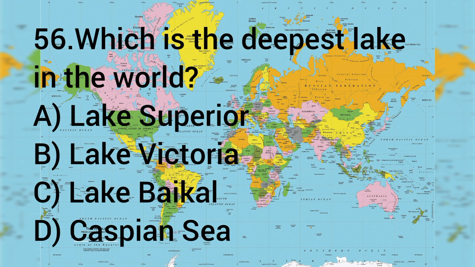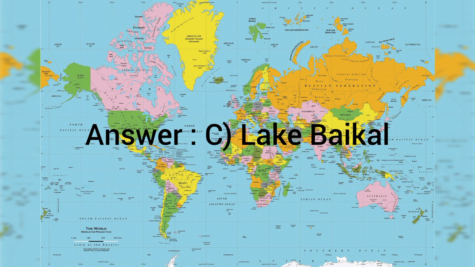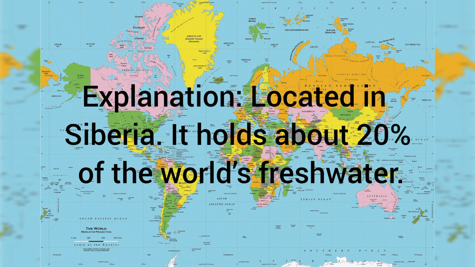Question number 56. Which is the deepest lake in the world? A. Lake Superior, B. Lake Victoria, C. Lake Baikal, D. Caspian Sea. The answer is C. Lake Baikal. It is located in Siberia. It holds about 20% of the world's freshwater.